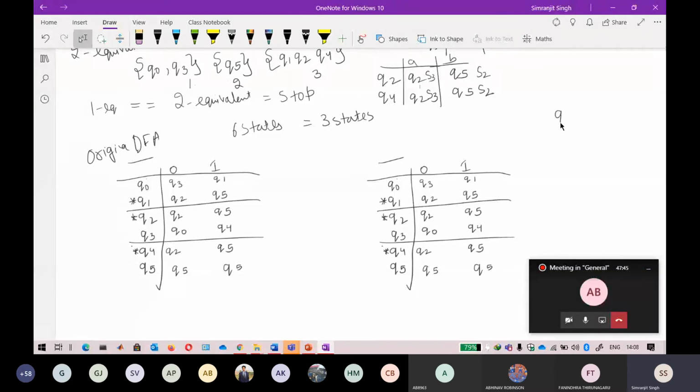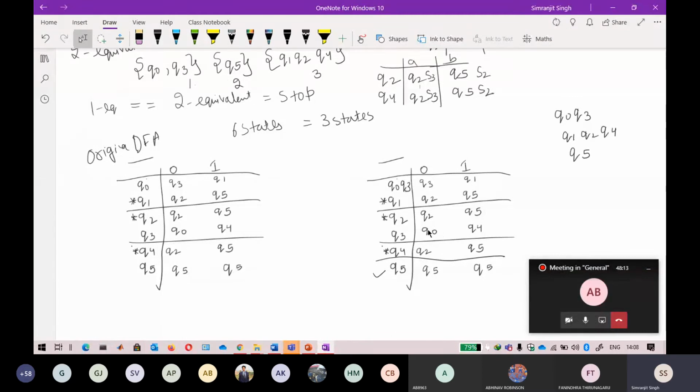Now I know that the Q0 and Q3 states have to be combined, the Q1, Q2 and Q4 states have to be combined, and for the Q5 state I do not have to do anything; it is just safe. Wherever there is Q0, just add Q3 to it. Here it is Q0, so I am adding Q3.